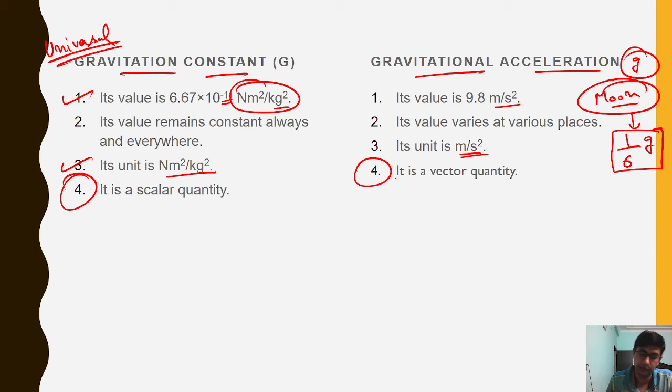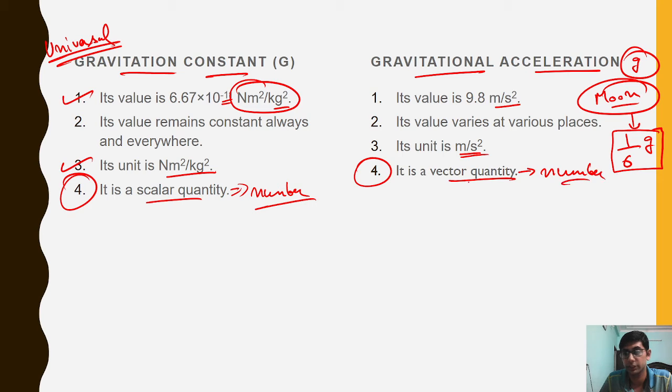In ninth, we have already told you what is scalar quantity, what is vector quantity. If you want to read it more, a scalar quantity is just a number. Okay, I'm just giving a brief introduction. And a vector quantity is a quantity which has a number with direction.